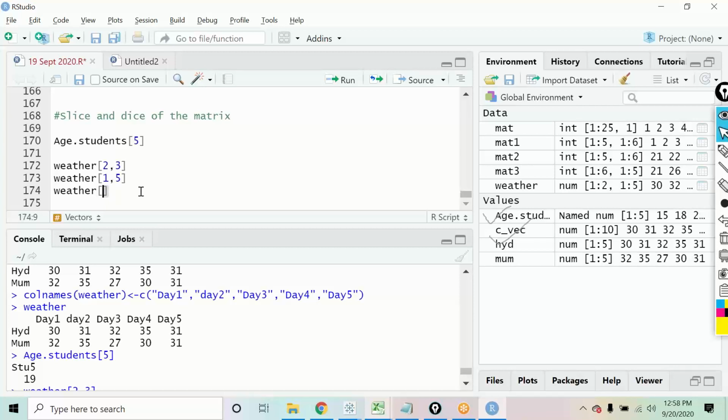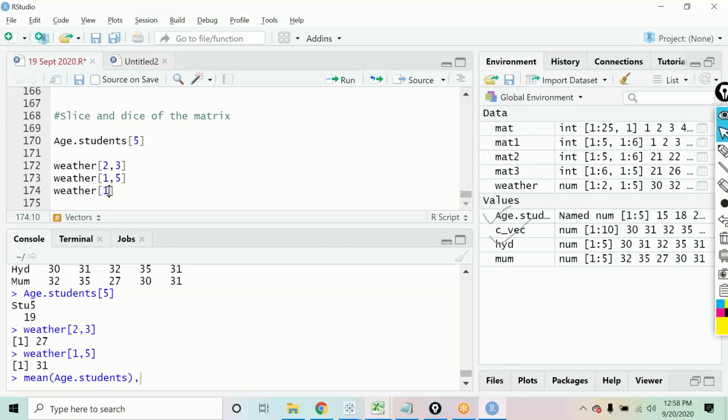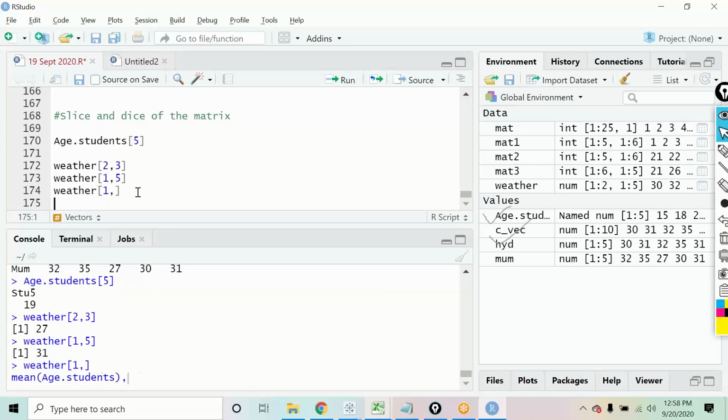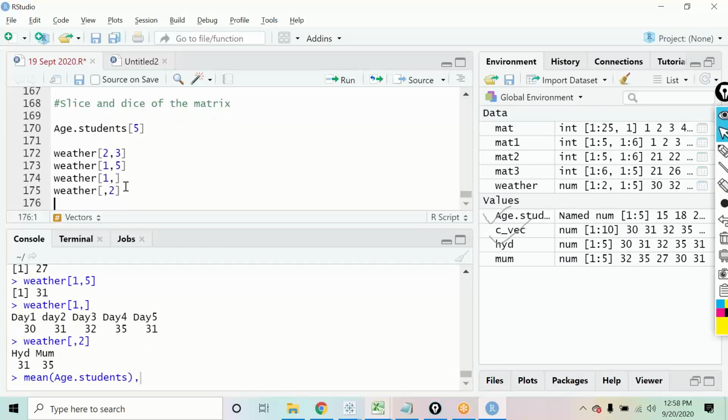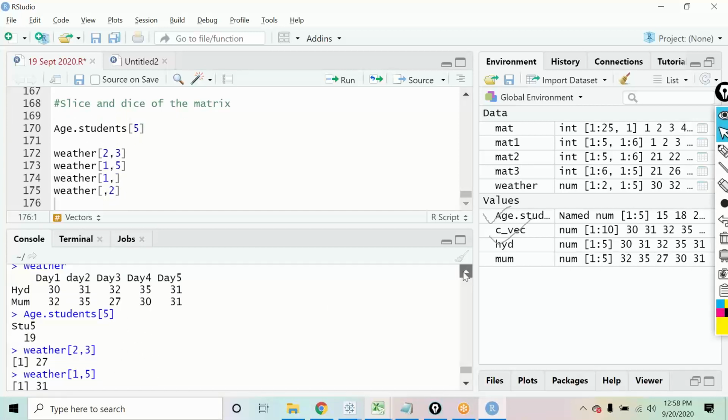If I want to see the complete first row of the data, I'll put 1 comma and leave the column blank. See, it gives me the first row of the data itself. If I define that I want all the rows of the second column, it gives you the data from the second column, 31 and 35. These two numbers are coming in the output.